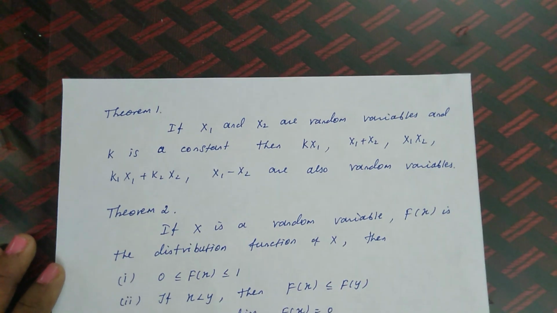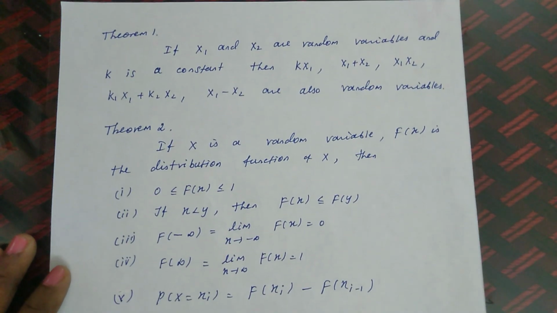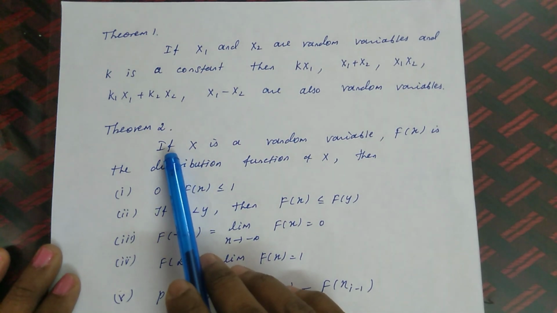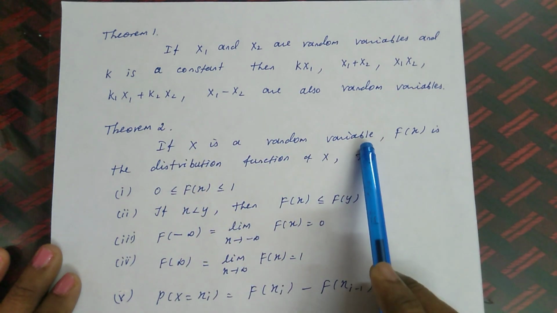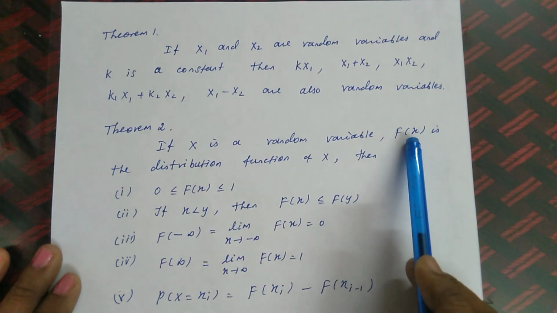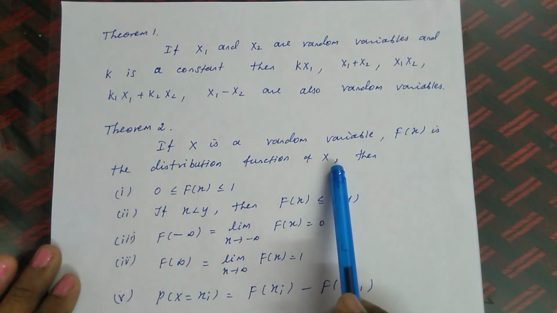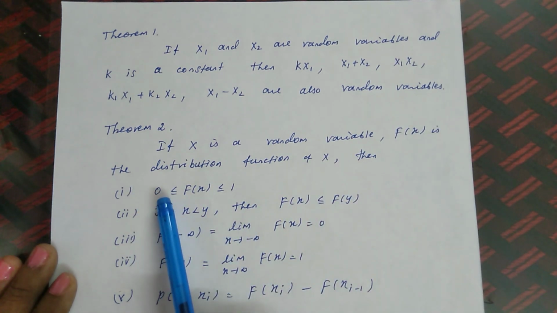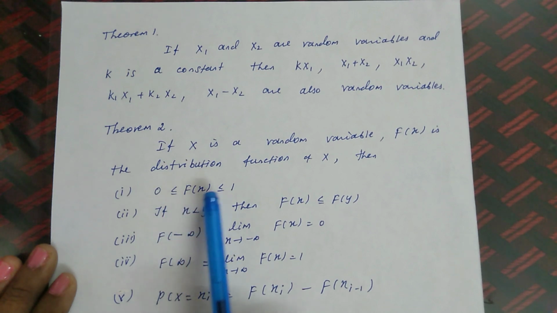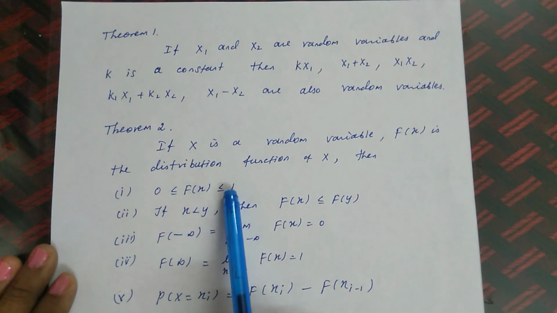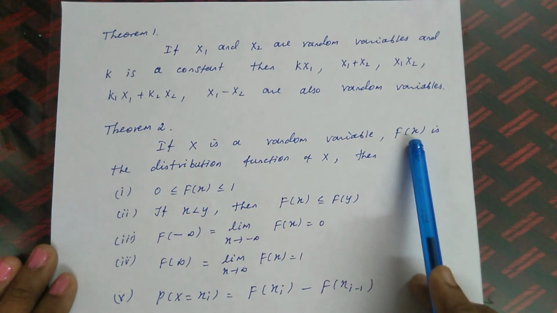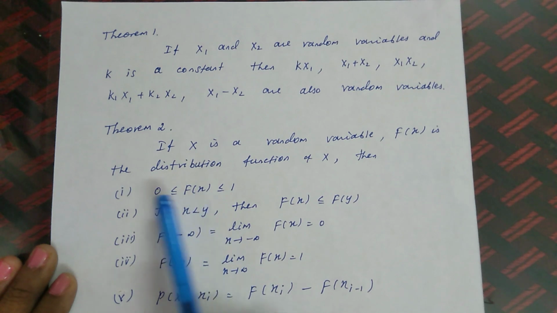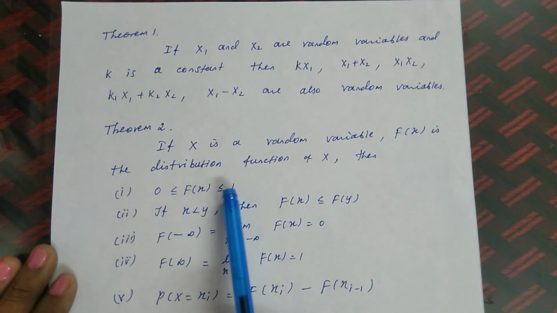Okay. Then the next theorem is very important. Based on this only we are doing problems under the discrete random variable. What does theorem 2 say? Theorem 2 says that if x is a random variable and F of x is the distribution function of X, then the first condition is 0 less than or equal to F of x less than or equal to 1. It's a very important thing, because F of x, a distribution function, always takes values from 0 to 1. That is what the first condition says.